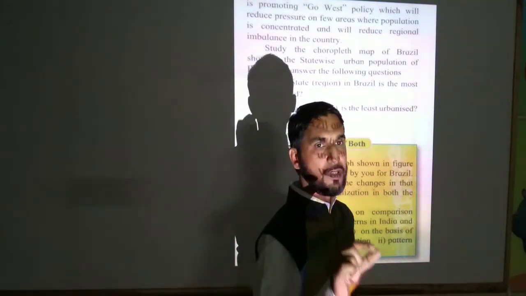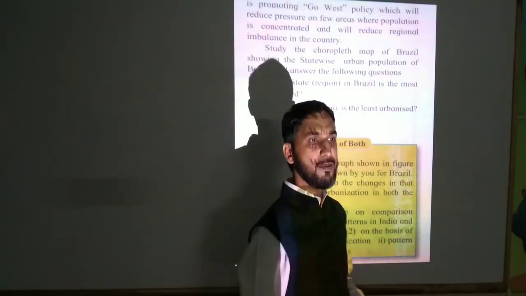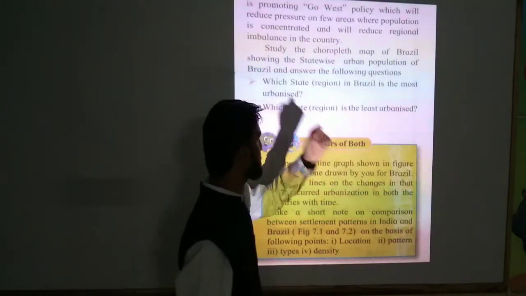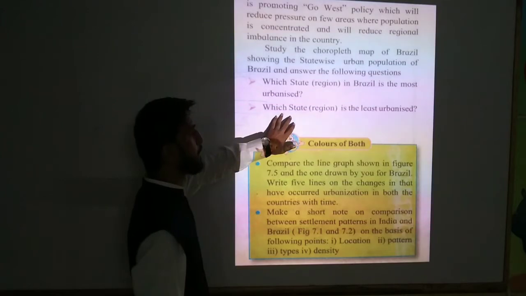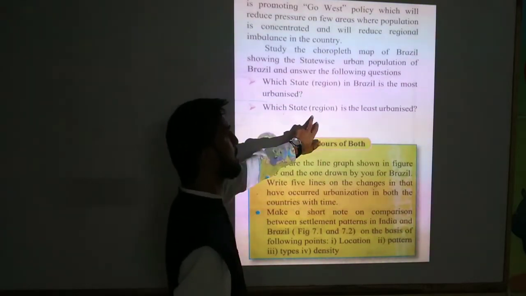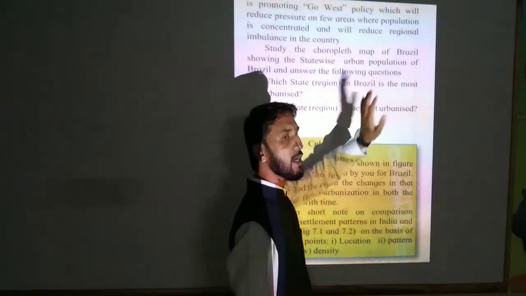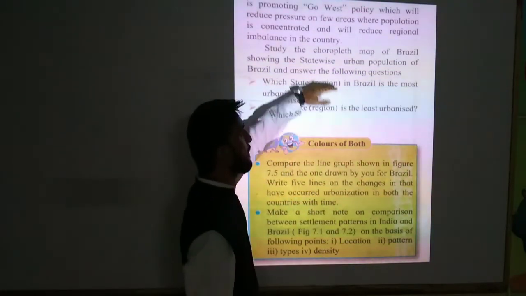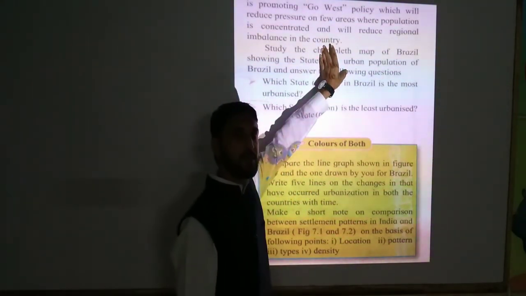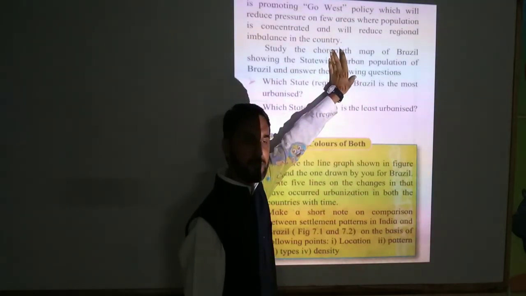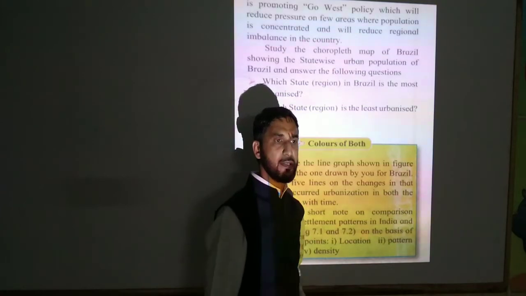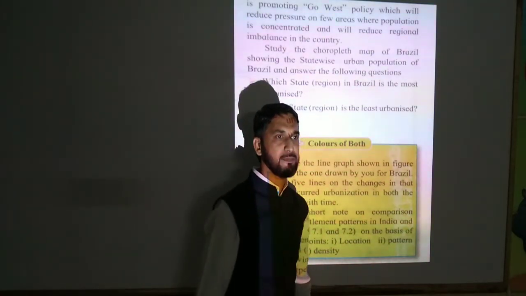Rio de Janeiro is the most populated state of Brazil. The second question: which state or region is the least urbanized? In the north we see one state, the Para region, which is the least populated region of Brazil.